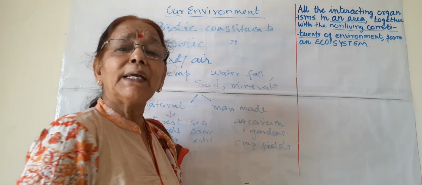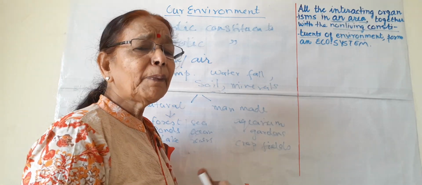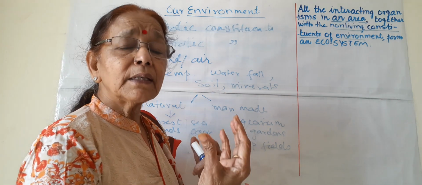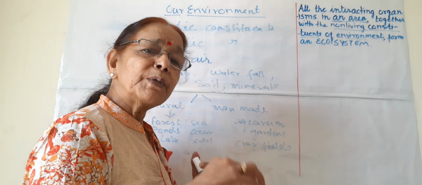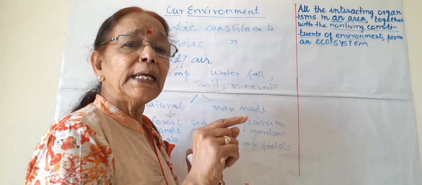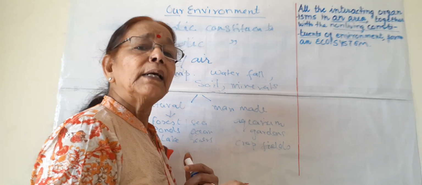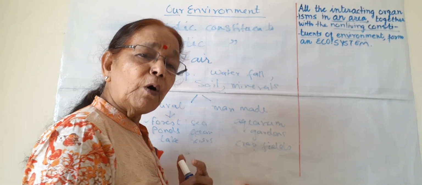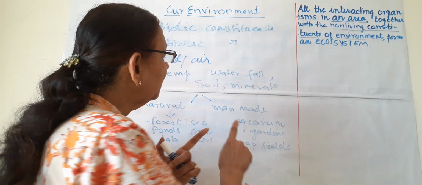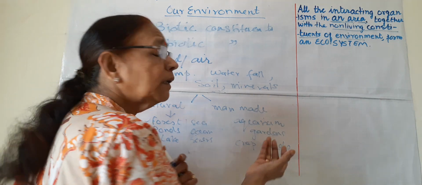Then man-made: we can make an aquarium in our houses in a glass box. We can put some fish, some aquatic plants, then some stones, some food for the fish, then an aerator for circulating the water so that oxygen is there for these water animals. So we can make aquariums or gardens, all of you know, and then crop fields.